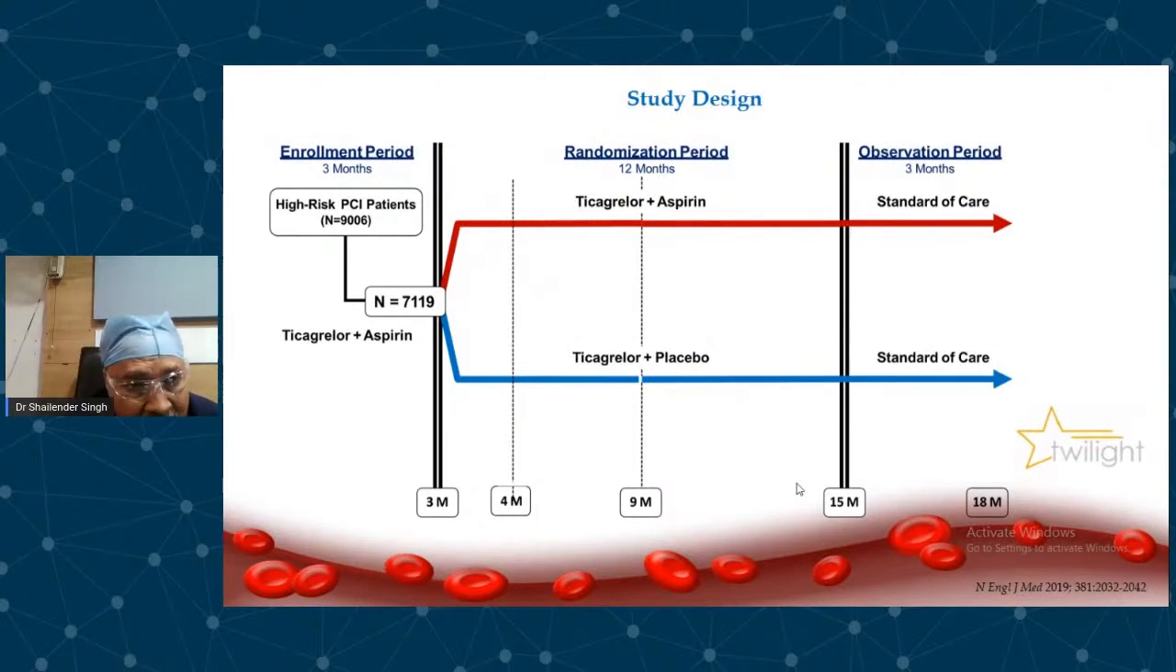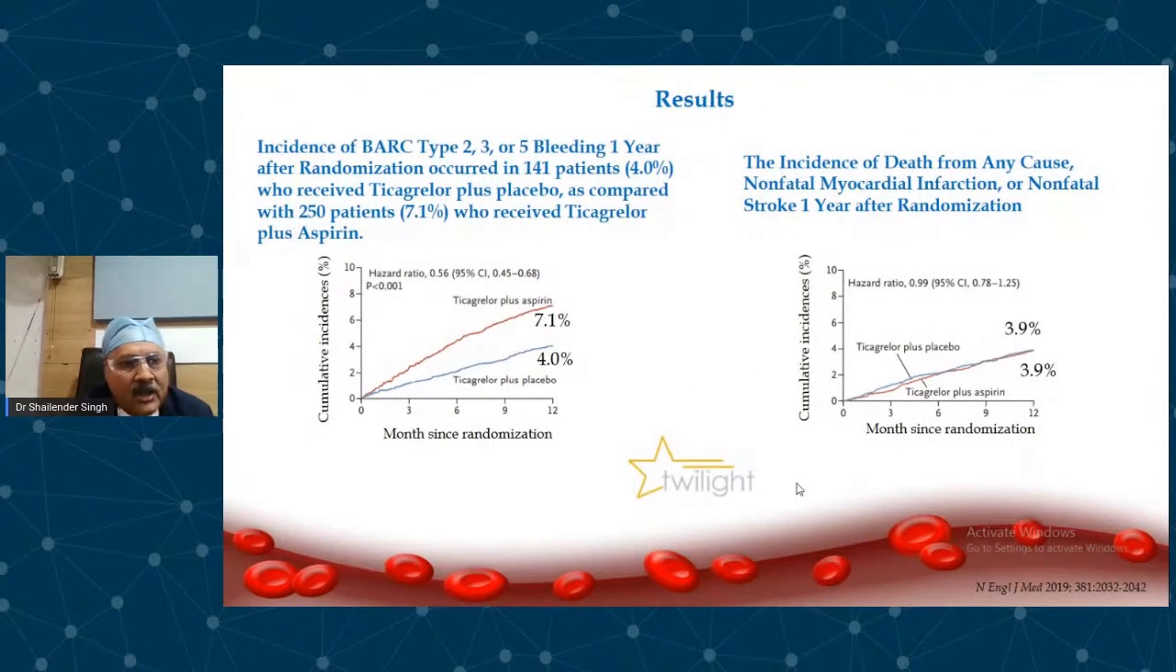A large trial, high-risk PCI patients, more than 7,119 patients in this trial. And what they found, the bleeding risk dropped by dropping aspirin. Bleeding risk dropped from 7.1 to 4%. So major bleeds came down significantly in this trial after stopping aspirin after 3 months. And ticagrelor plus aspirin had more bleeding events.